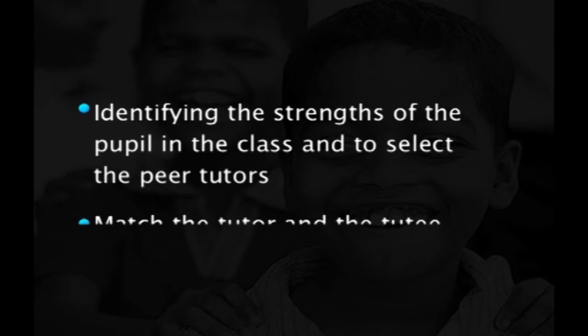The next step is to match the tutor and the tutee. The tutor should be good in the subject and should have the skills to transact what the tutee with locomotor disability has to learn. Then develop an adapted instructional material in advance for use by the peer tutor. For example, a communication board may have to be prepared for a child with cerebral palsy with communication problems. And then the next step is organizing a short training for the tutors so that they can carry out the tutoring effectively for the children with special needs.